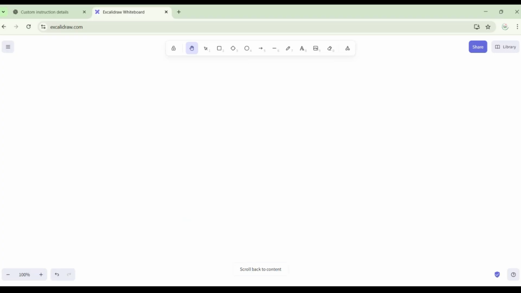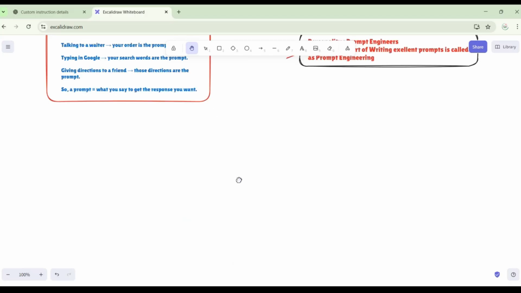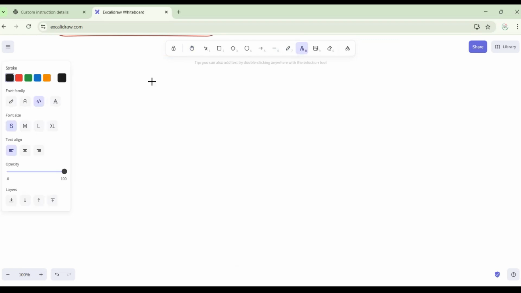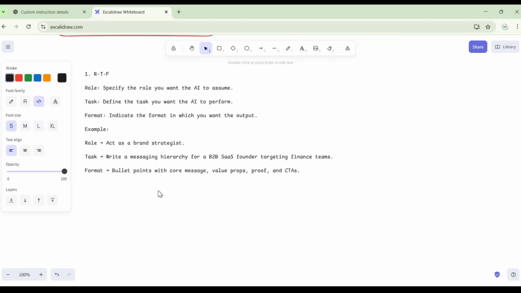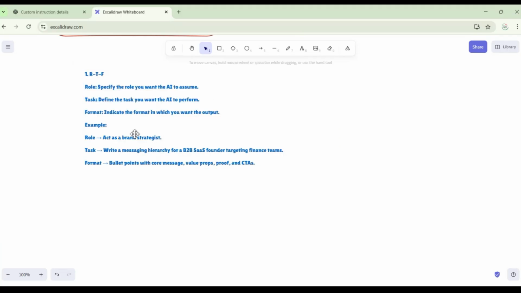The first technique is called RTF. What is this RTF? Role, task, format. Let's say role is: act as a brand strategist. In your case, you will be saying: act as a ServiceNow technical consultant, or ServiceNow business process consultant, or ServiceNow business analyst. And then the task: you will give the task.